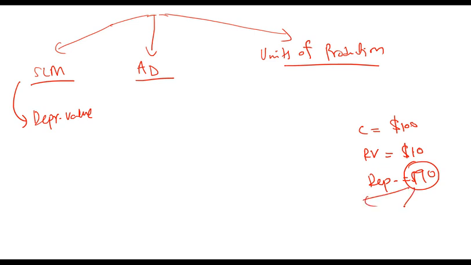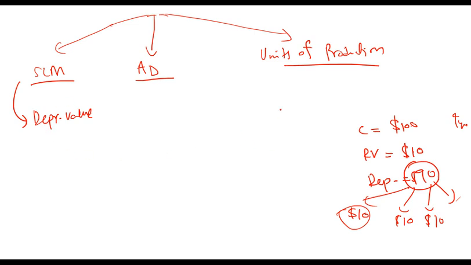So if I distribute it evenly throughout the life, let's say life is 9 years, that is $10 every year for 9 years, and that is known as the straight line method. Accelerated depreciation is where I allocate more depreciation to initial years and less to remaining years. And units of production is where I tie depreciation to the use of the asset. If I am using the asset more, I will charge more depreciation. If I am using it less, I will charge less depreciation.